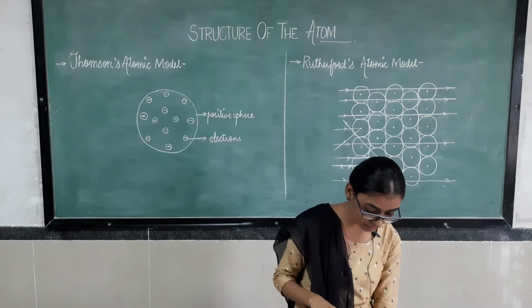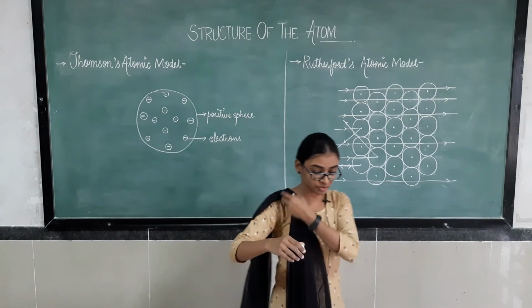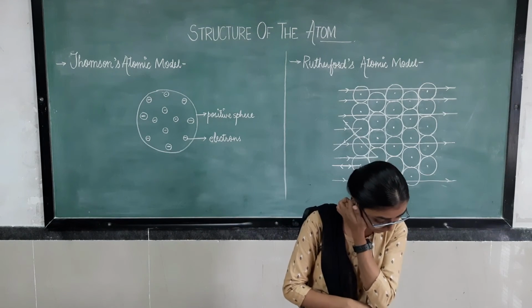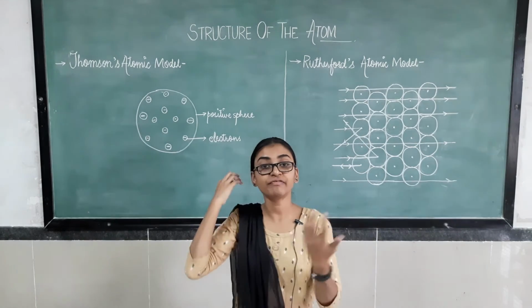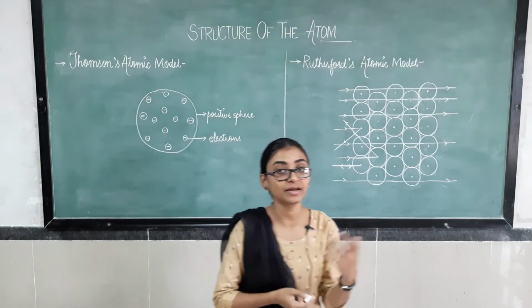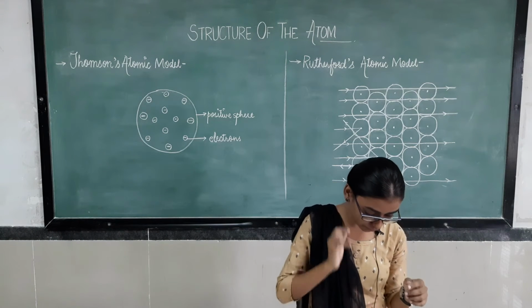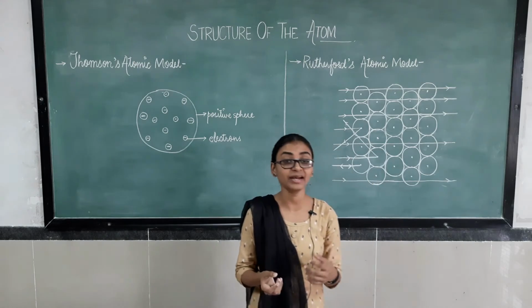All the positive charge, meaning protons, and the mass of every atom are concentrated in a small volume within the atom.